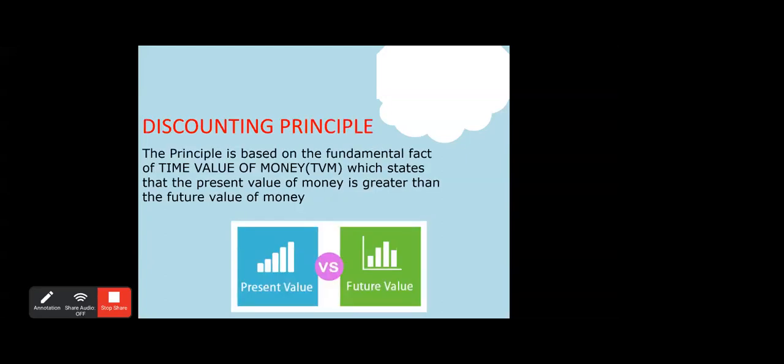The discounting principle is based on the fundamental fact of the time value of money, which states that the present value of money is always greater than the future value of money. As you can see in the picture, the present value of money is always greater than the future value.